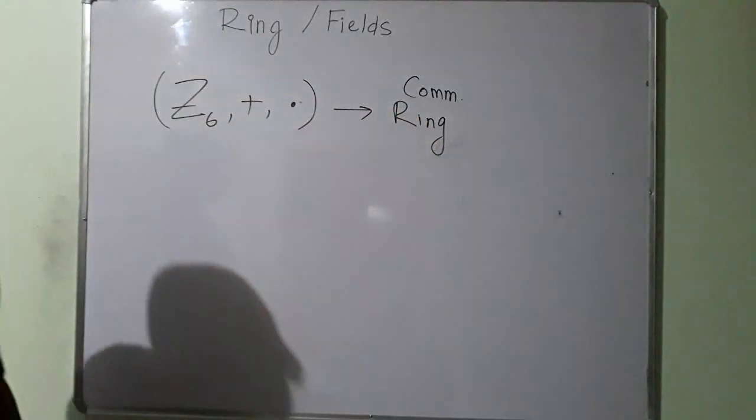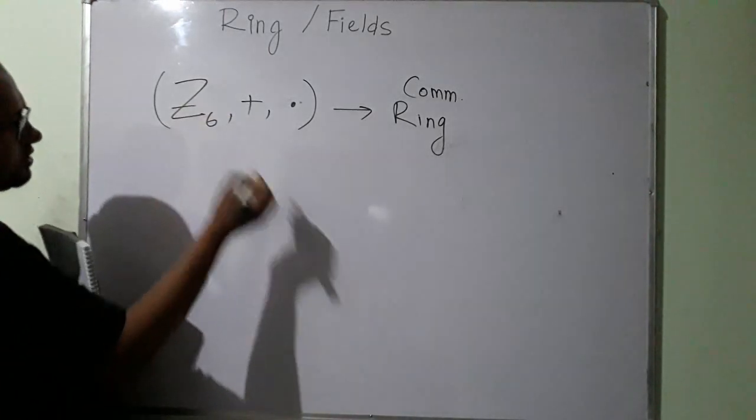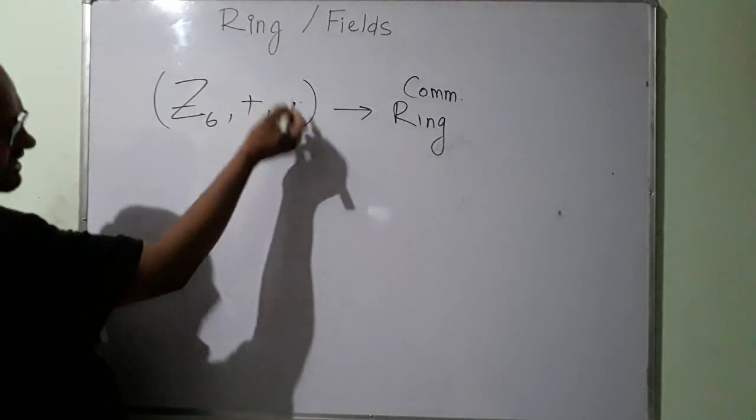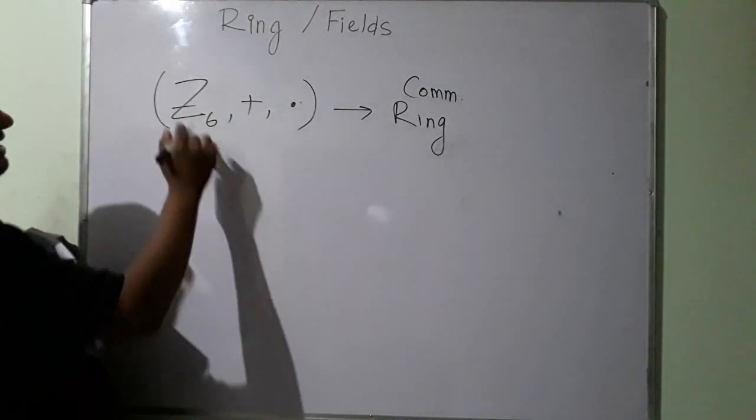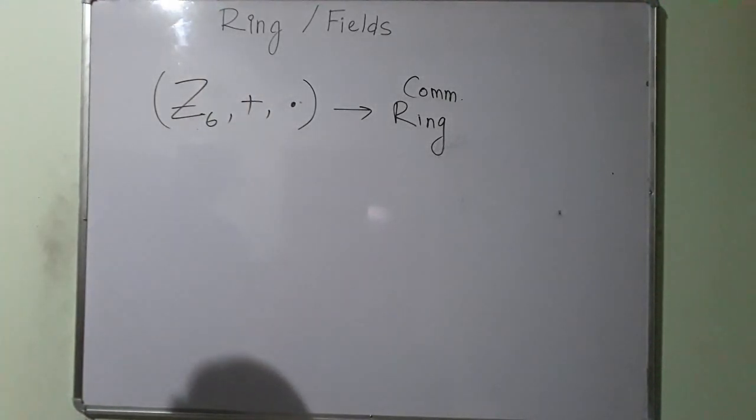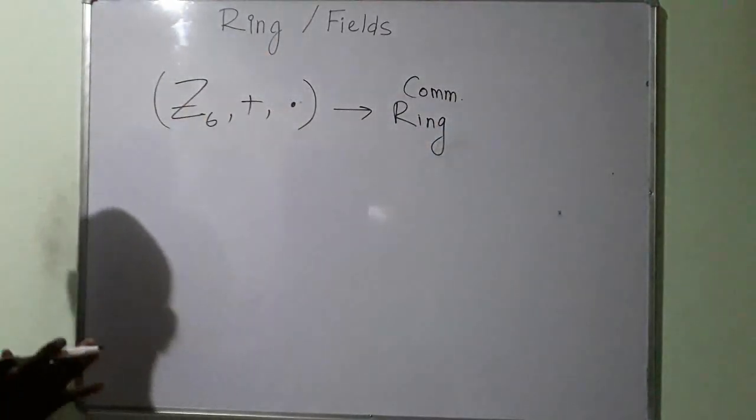So all the 4 conditions being what? This under this is an abelian group, this under this is a semigroup, this is distributive over this, and this under this satisfies the commutative property. So all these 4 conditions are satisfied. Because of that we know this is a commutative ring.